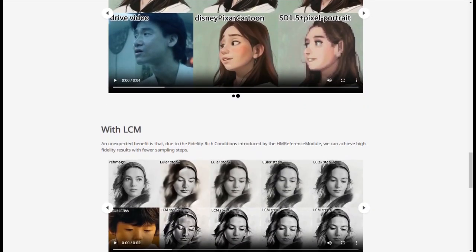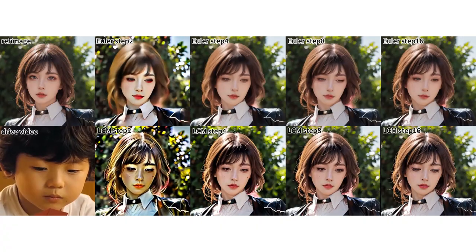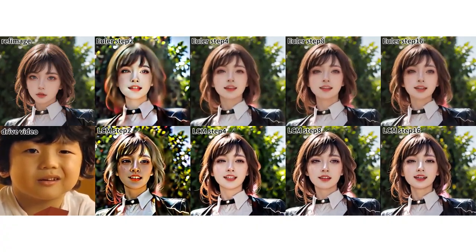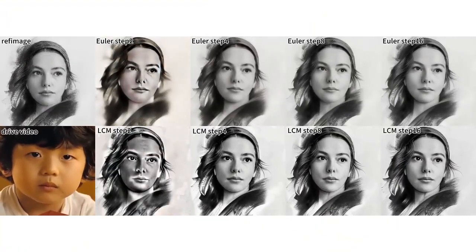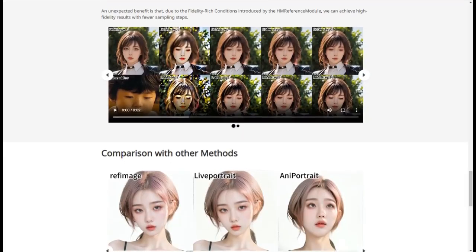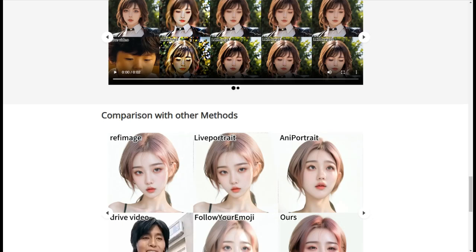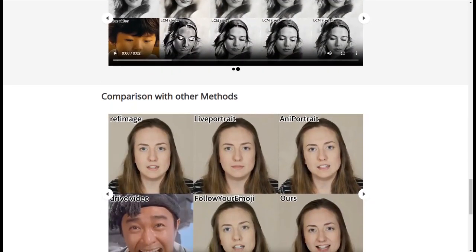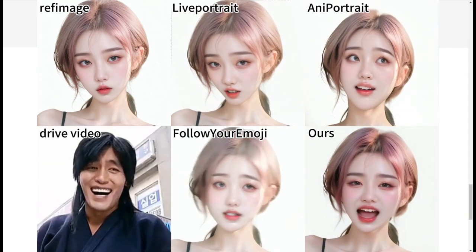An unexpected but significant advantage of our system is its ability to achieve high-fidelity results with fewer sampling steps. This is possible through the fidelity-rich conditions facilitated by the HM reference module, making our approach more efficient than other methods without compromising quality. In summary, HelloMeme stands out with its powerful features and refined performance.